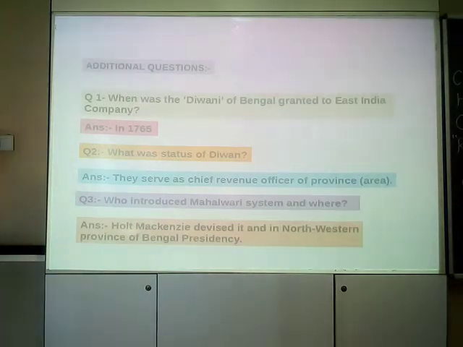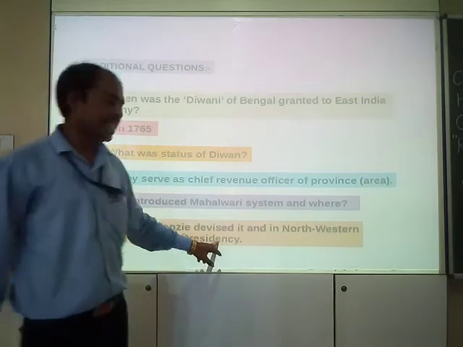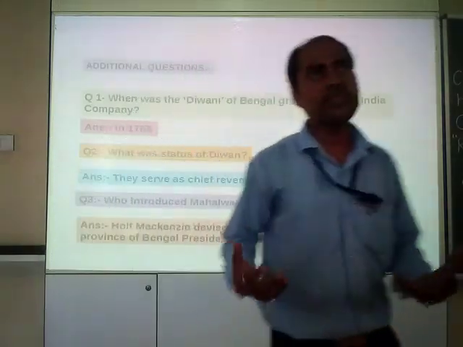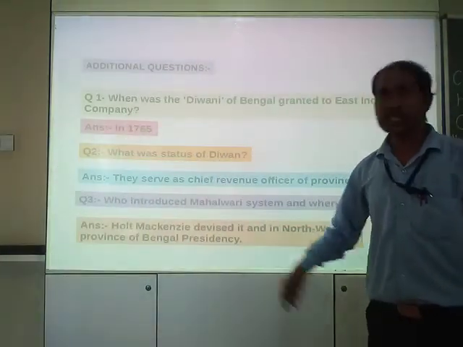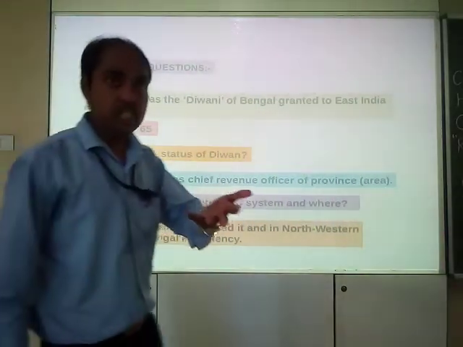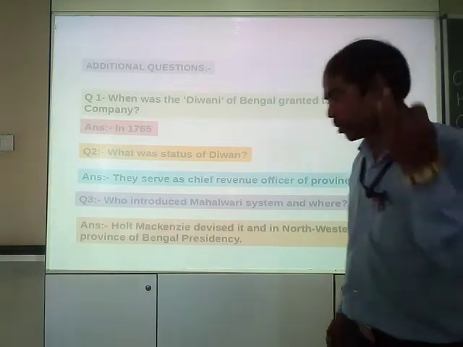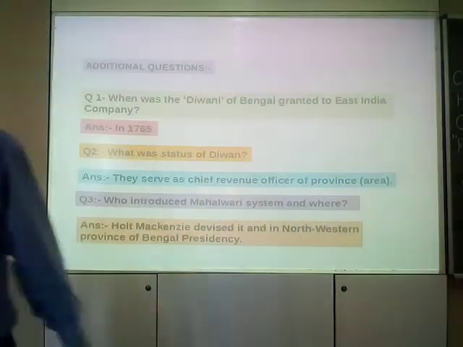Okay, so Holt Mackenzie devised it, and where? In the northwestern province of Bengal presidency. Presidency is the name given to the zone. It was a big presidency over there. There were 3 presidencies at that time, all the major cities. Chennai, that means Madras, was there at that time, Bombay was there, and Bengal was there.